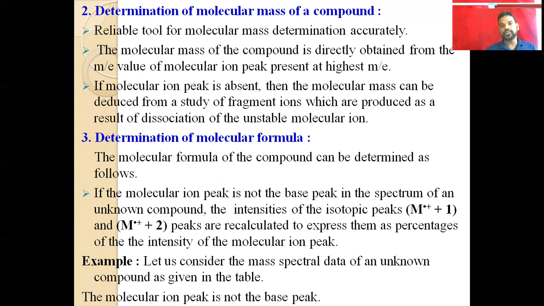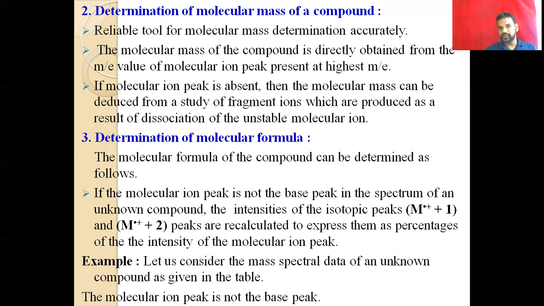And if the molecular ion peak is absent, then the molecular mass can be deduced from the study of fragment ions.